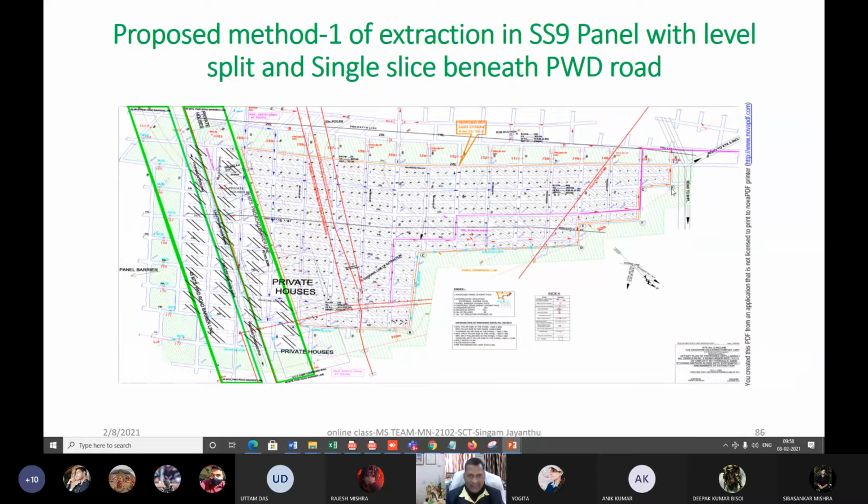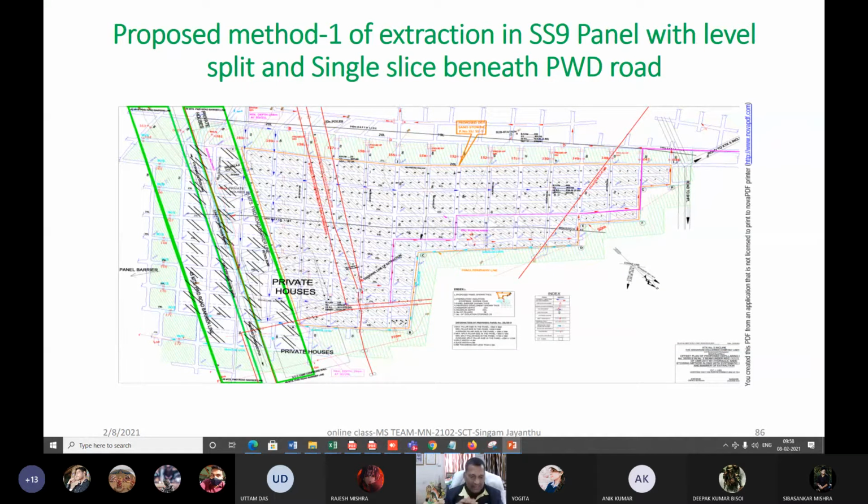This is the total panel, and this is under your surface features, like the PWD road. So on both sides, when you take the angle of draw, please note it down now itself.